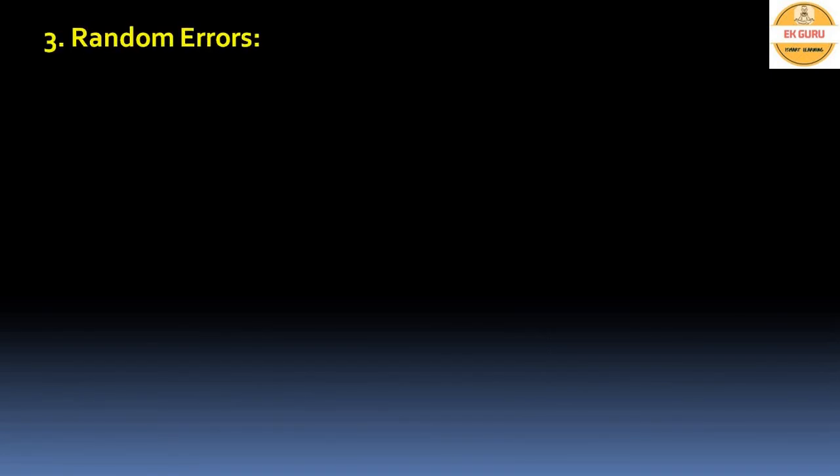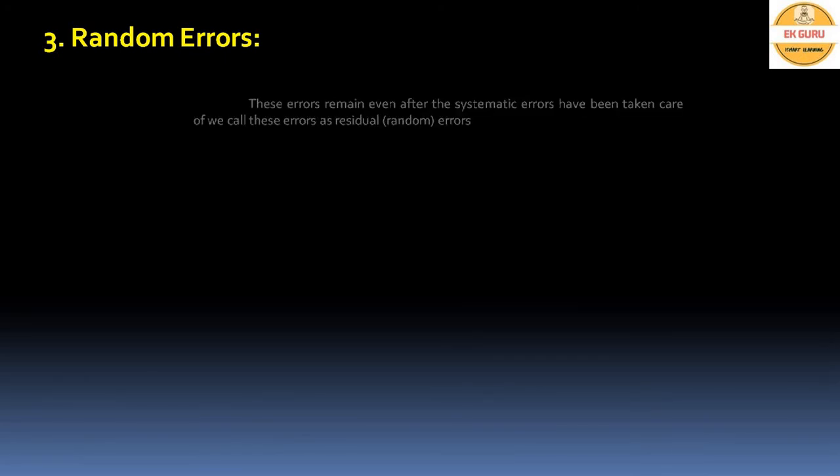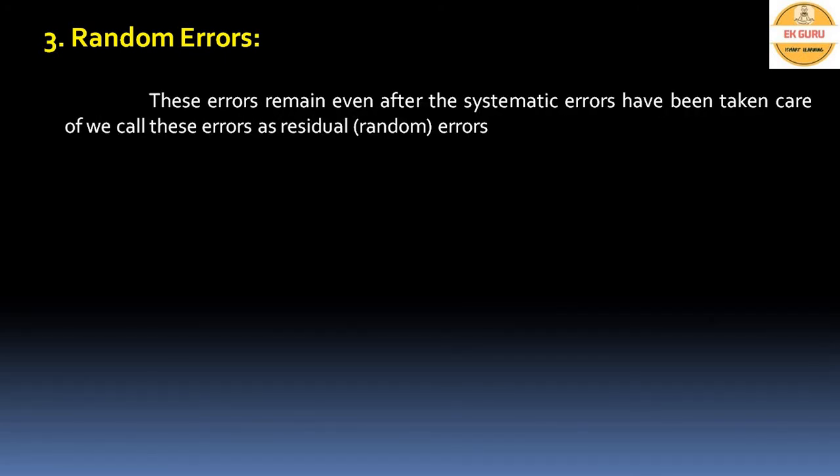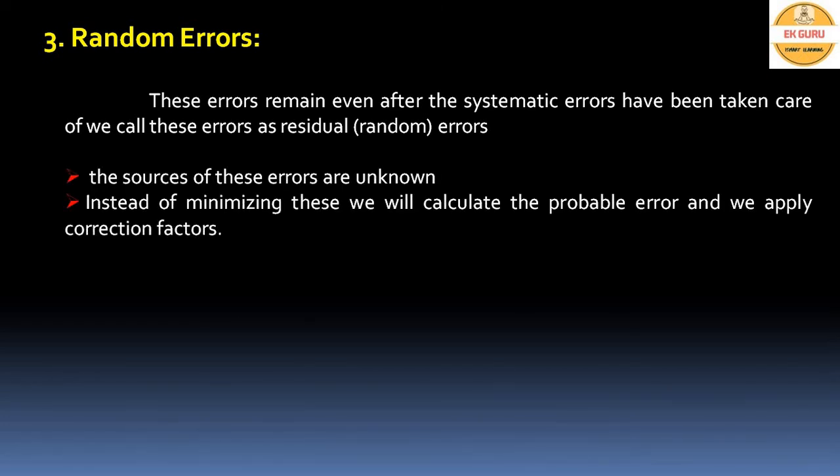And the third one is random error. As the name indicates, these errors occur randomly. The sources for these errors are not known, so they are also called residual errors. We cannot avoid these errors because their sources are unknown.